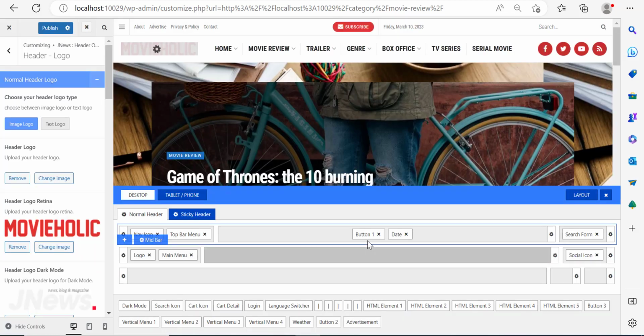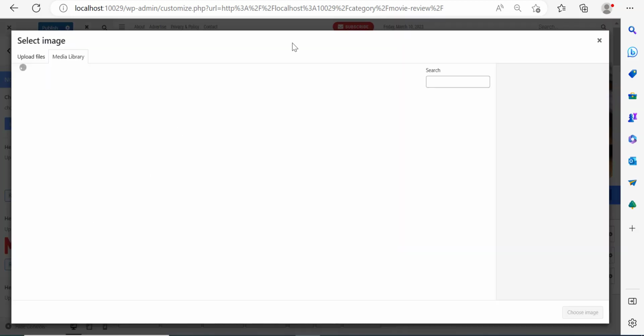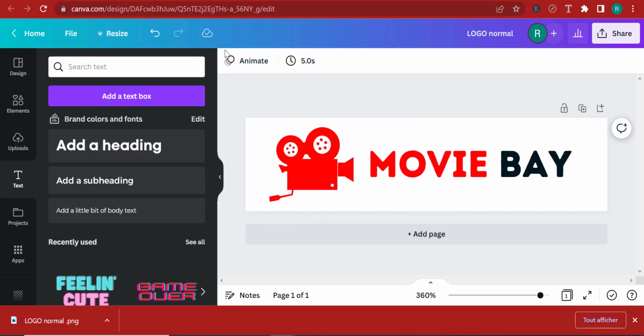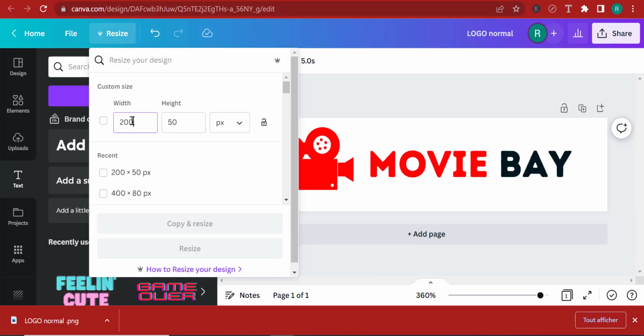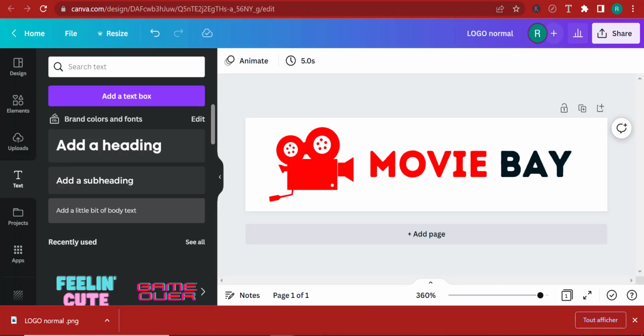There you go. So right now, if I choose the logo, you can see in hindsight, it's going to change, which is pretty good. And the Retina logo, if I click on it, the Retina logo normally is twice the size of the normal logo. So over here, if the normal logo size is 199 by 34, normally the Retina logo size is twice. So what I'm going to do is go over here and resize this. I'm going to multiply the dimensions by 2. So instead of 200, it's 400. And instead of 50 in height, I'm going to make it 100 in height. Resize, it's going to open up in a new tab.